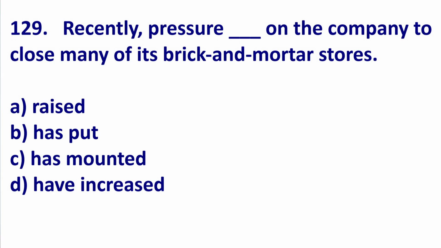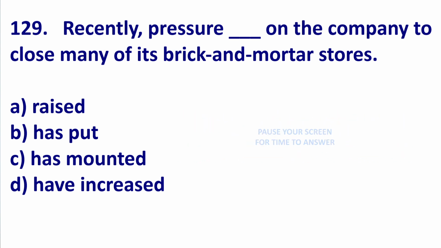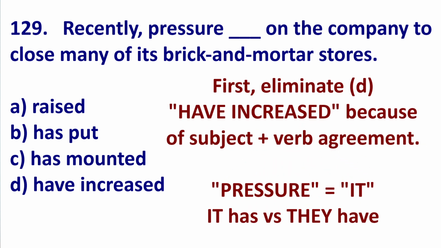Let's look at one more question. Once again, let's read the whole sentence and then simplify. The only thing that matters is recently pressure blank on the company. So it looks like grammar will be our main focus. First, eliminate D. Pressure is non-countable in this form.